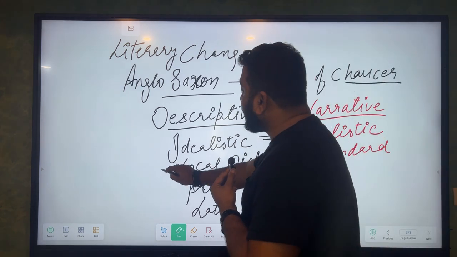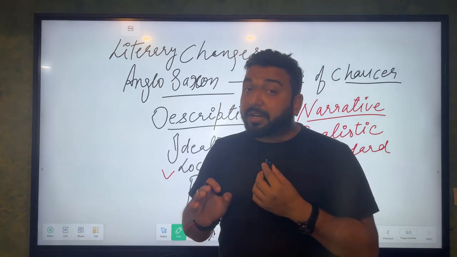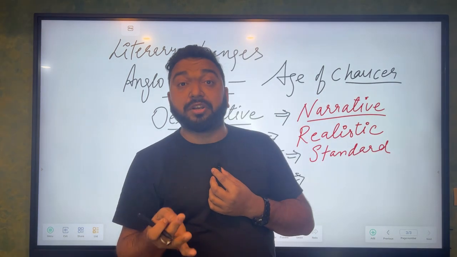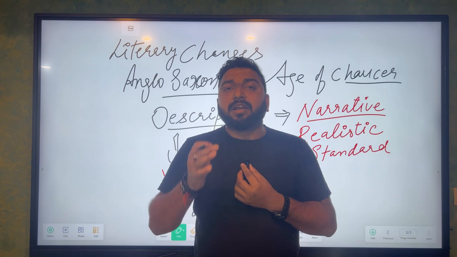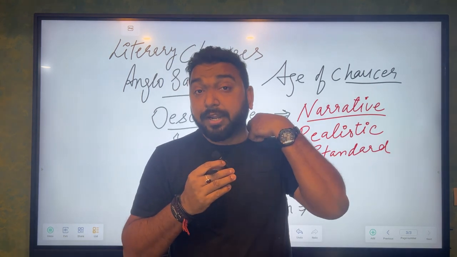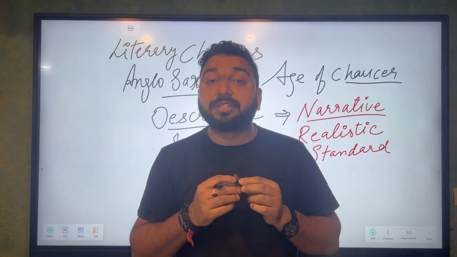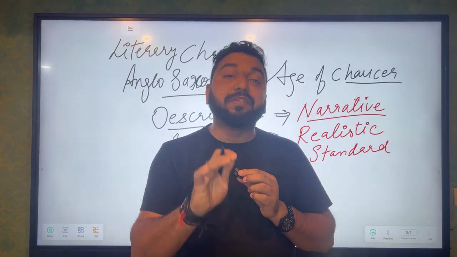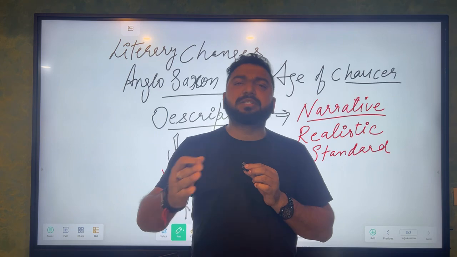Earlier in Anglo-Saxon, there are so many works which are written in local dialect: Mercian, Frisian, and the language of the Danes. So most of the Anglo-Saxon work is written in the local dialect. But in the age of Chaucer, they started focusing on the standardized language only. They started writing in a serious way only.